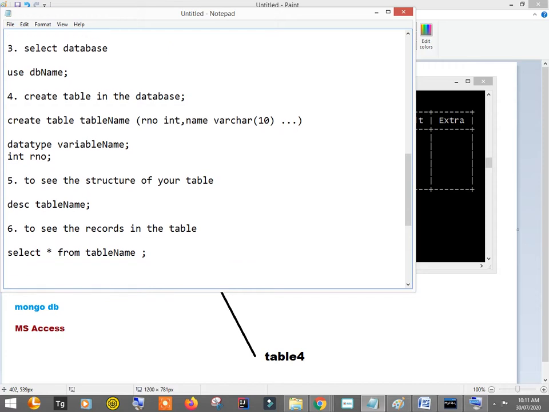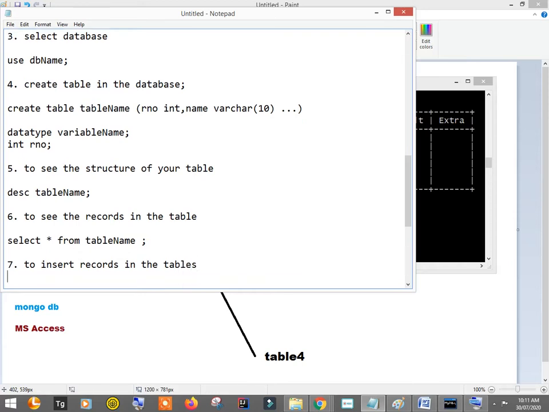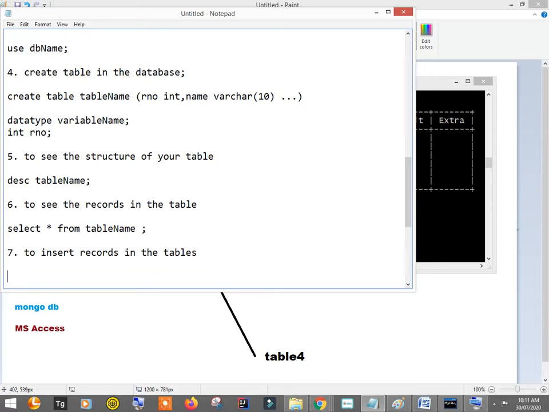The 7th statement is to insert records in the table. There are actually 2 ways to insert records in a table. I'll share one common way, and later on we will see the other ways as well.